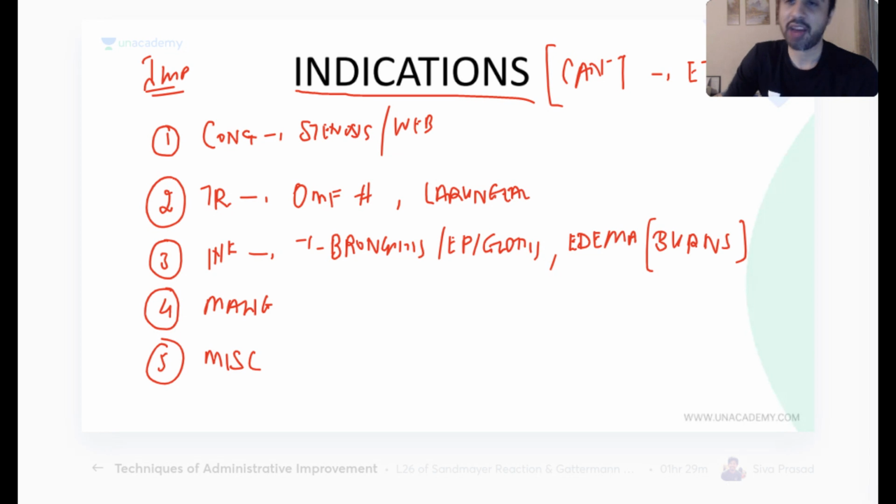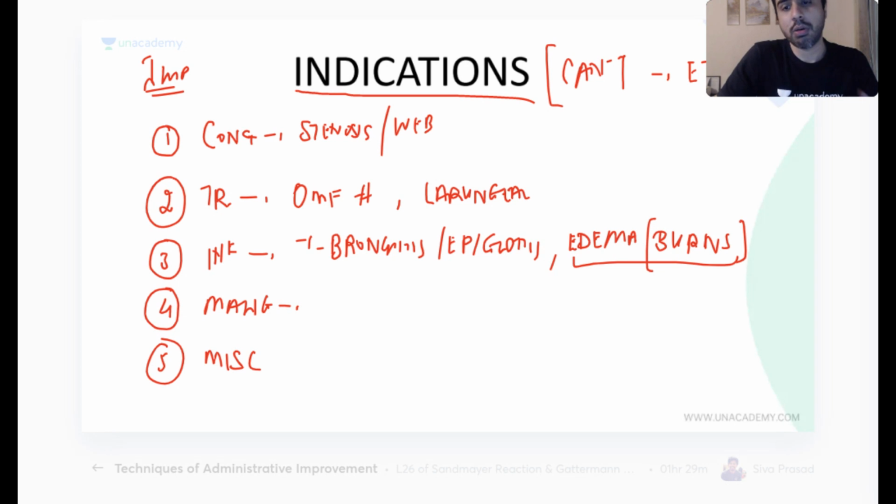Burns or airway burns. Whenever I get airway burns, like I am trapped in a closed room, like I'm trapped in my house and my house is on fire, I have inhalation injury. I will inhale the hot fumes, so I'll have airway burns and laryngeal edema. When you give these kind of indications versus the indications which are there in the books, which are all ridiculous, an examiner knows you know what you're talking about.